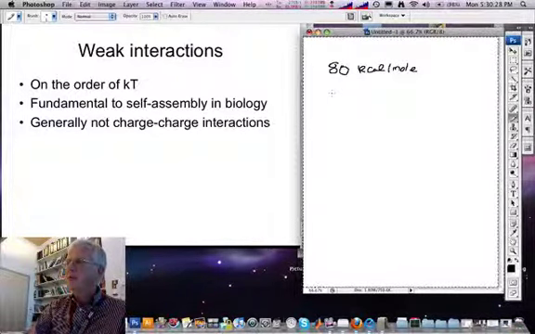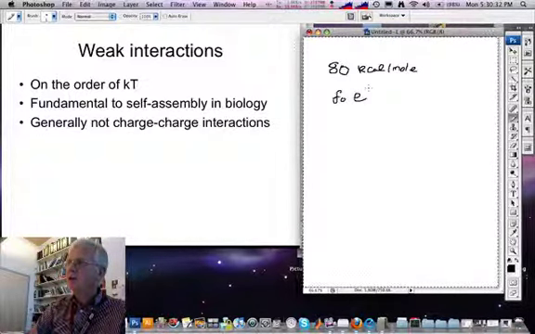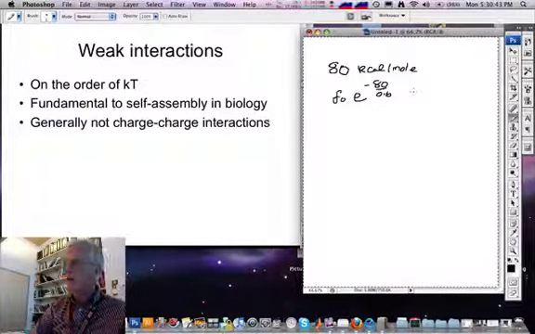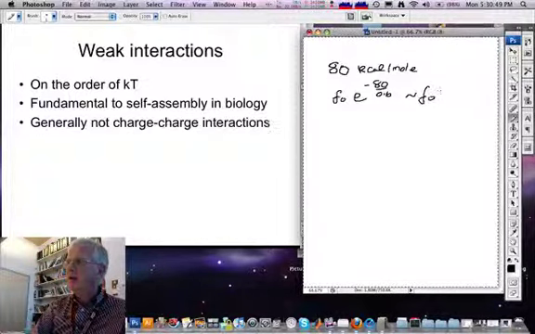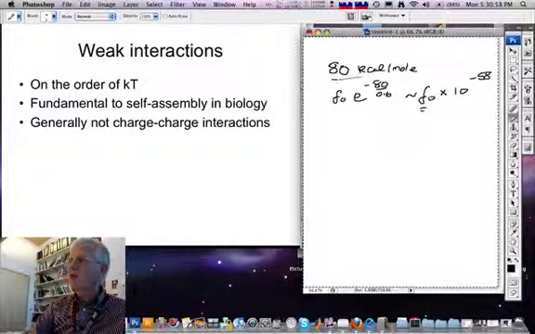So this means if the attempt frequency for breaking the bond is F0, the actual frequency with which the bond will break is given by this Boltzmann factor times that attempt frequency. And remember, kT at 300 Kelvin is 600 calories per mole. But this number is a very tiny number. And so almost no matter what this attempt frequency, a bond this strong will never break at room temperature.